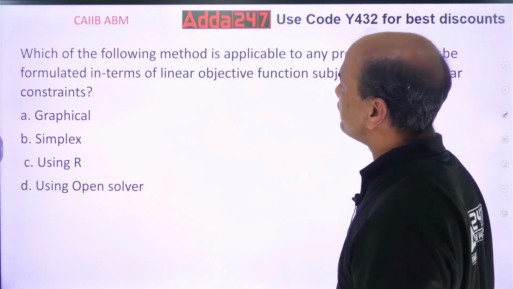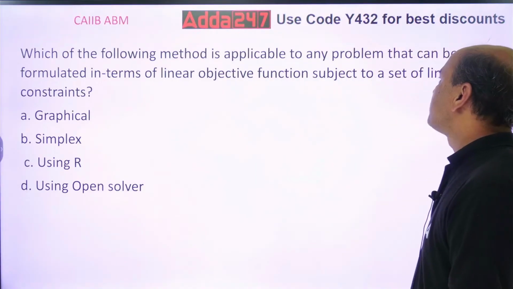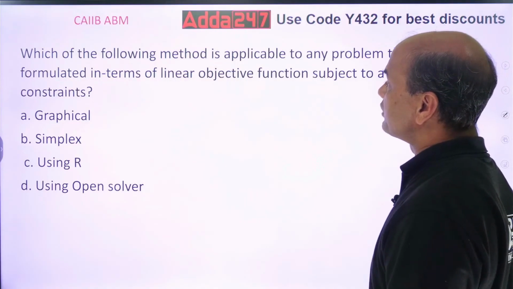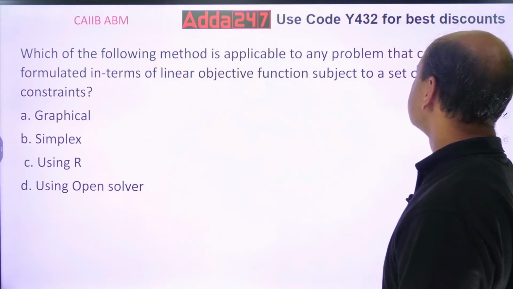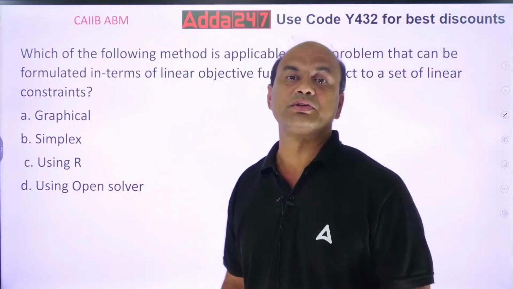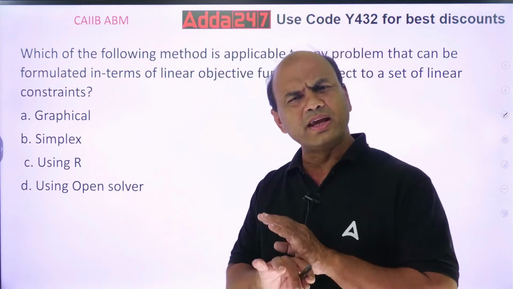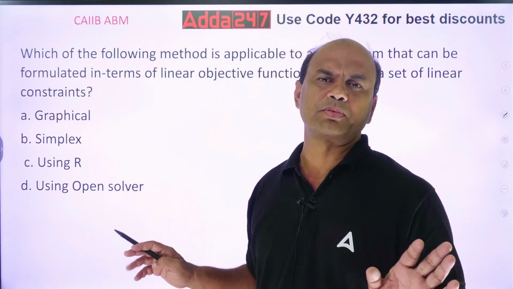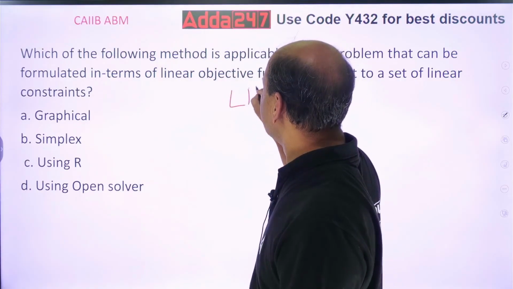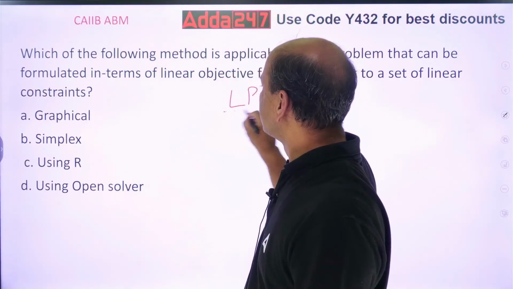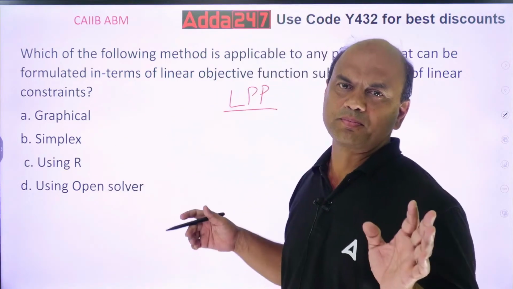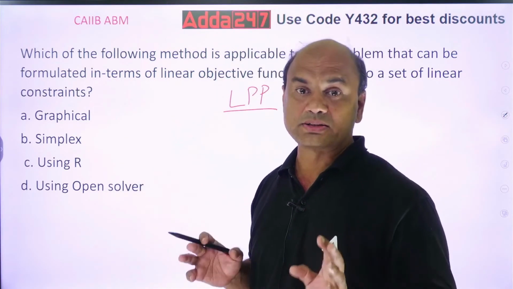Which of the following methods is applicable to any problem that can be formulated in terms of a linear objective function subject to a set of linear constraints? So which method is useful to solve any LPP problem? This is related to LPP, linear programming. Firstly, for that you need to understand two methods.